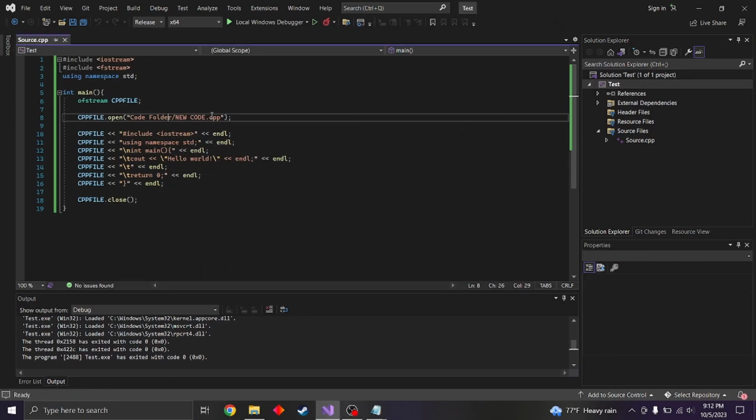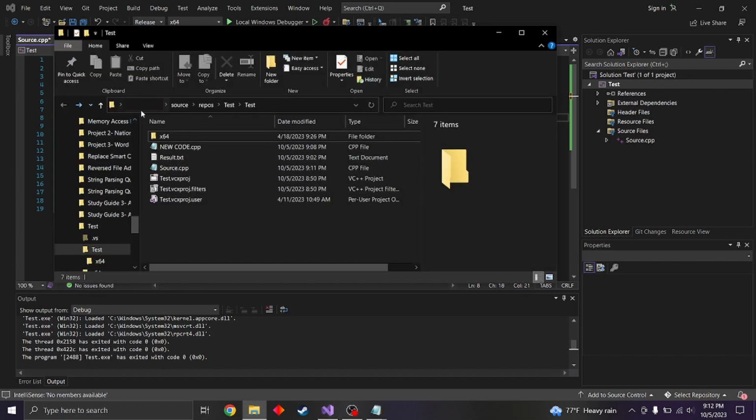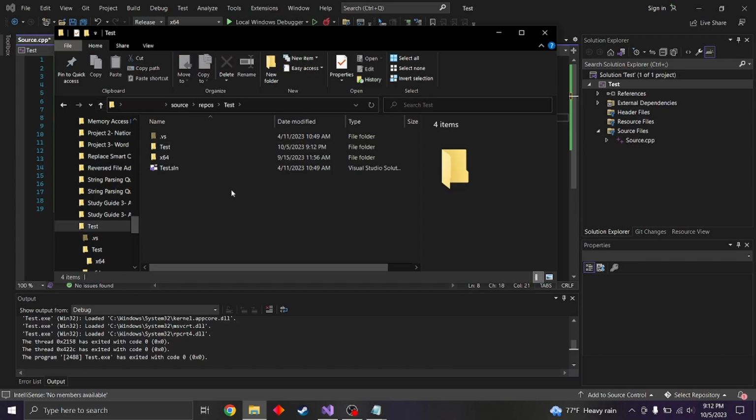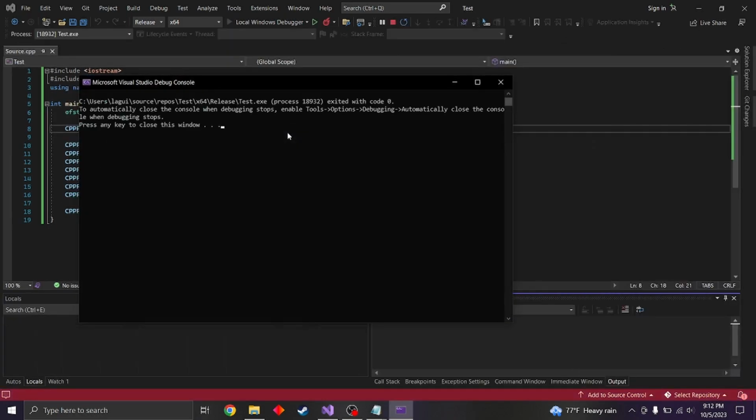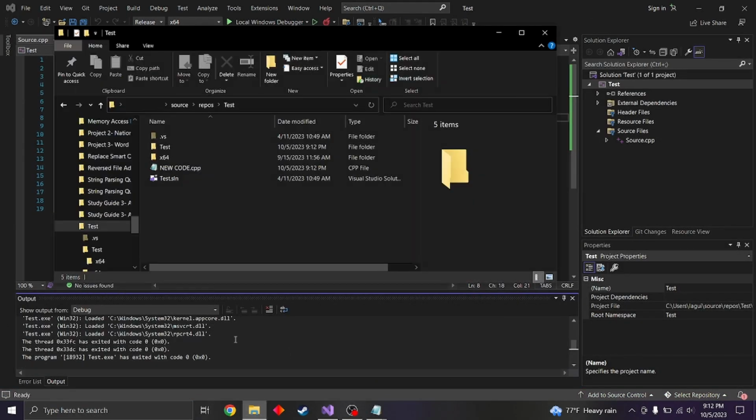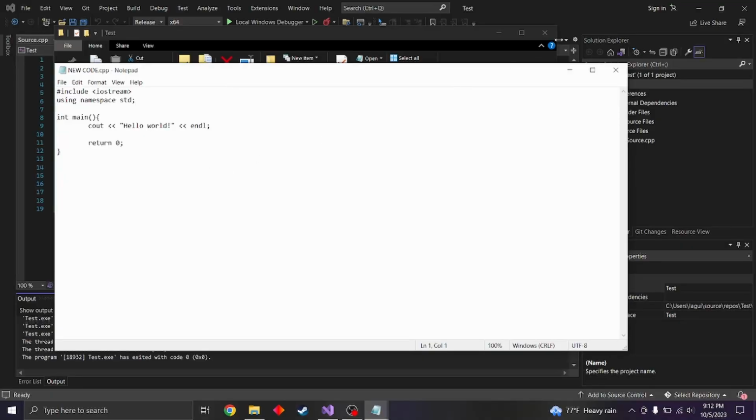But you can also do something like this, // new code, just like before. So go over here, and then we just do another one. And there we go. It's right here now.